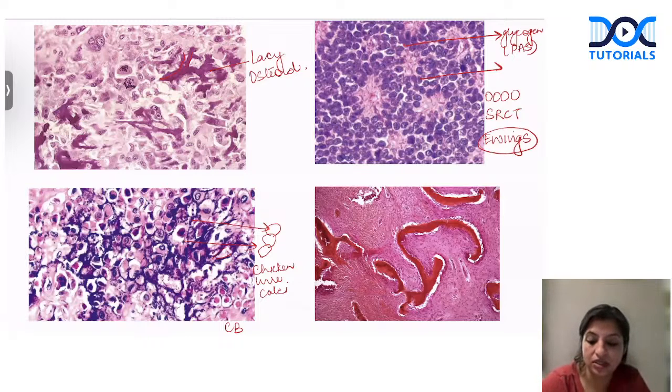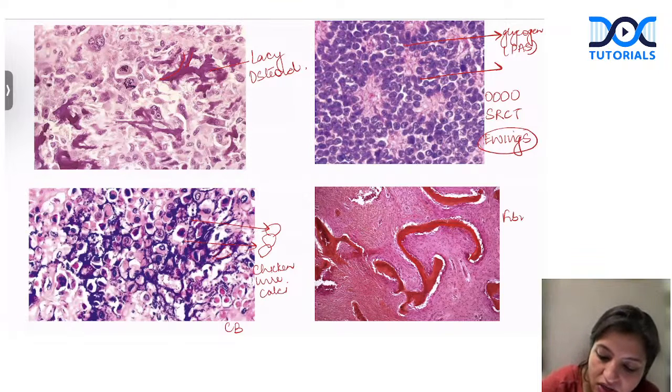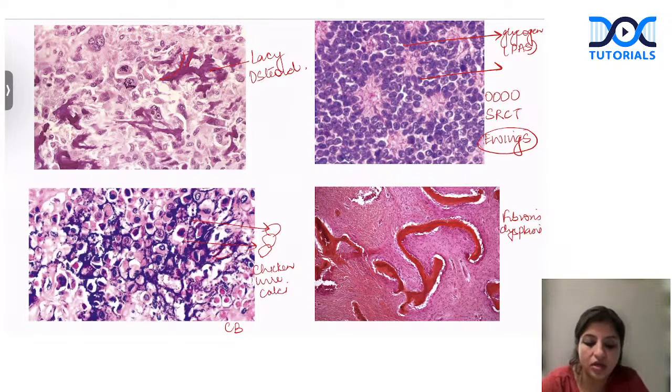Yes, very good, Kartika. And this is your C-shaped Chinese-like trabeculae. So this is your fibrous dysplasia. That is another thing that you have to remember. So these are common bone tumors.